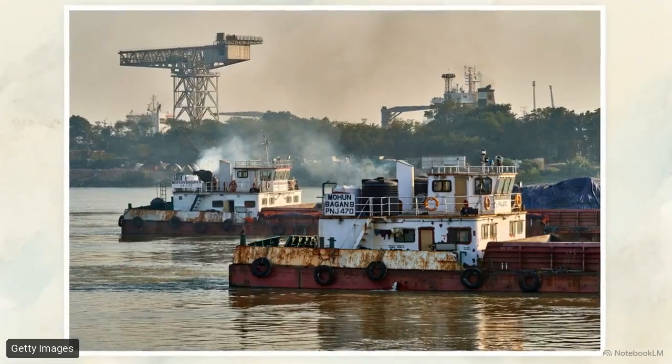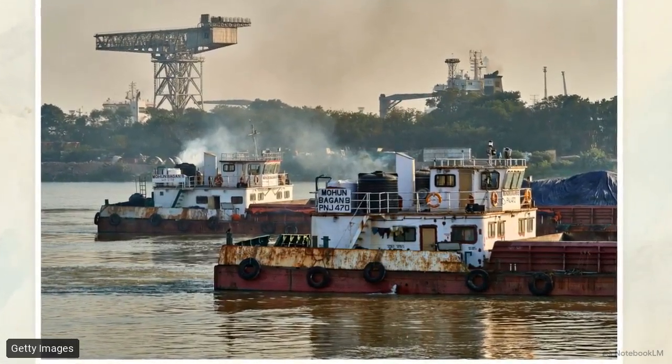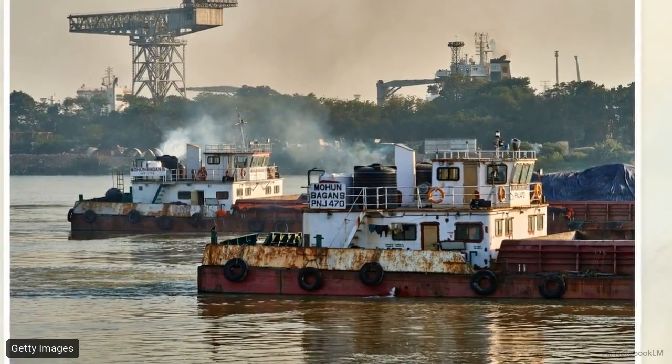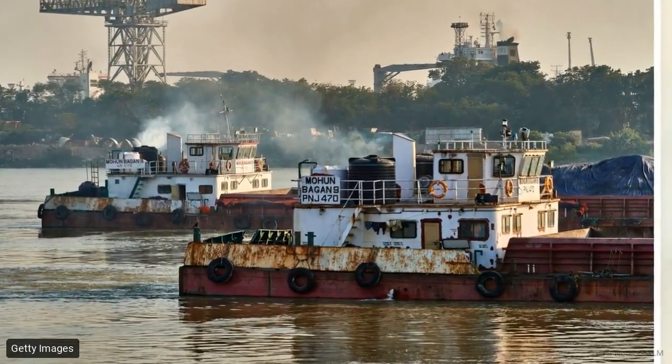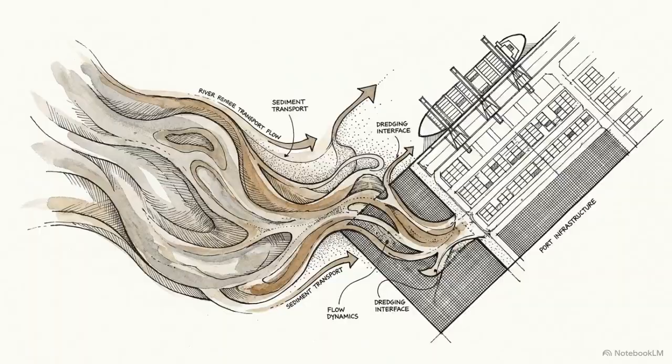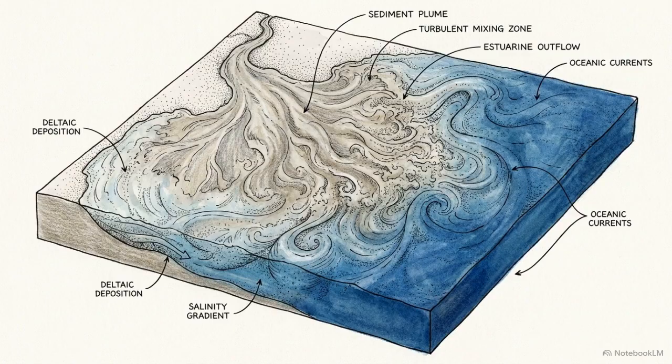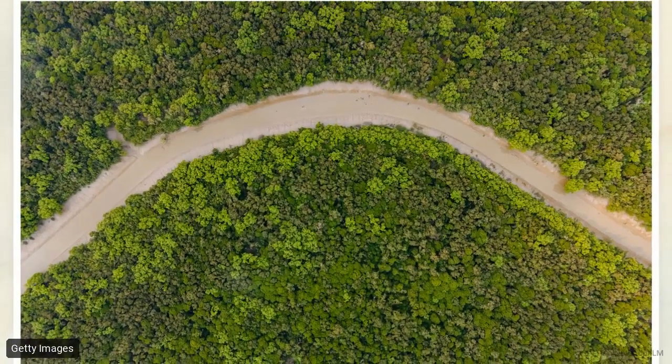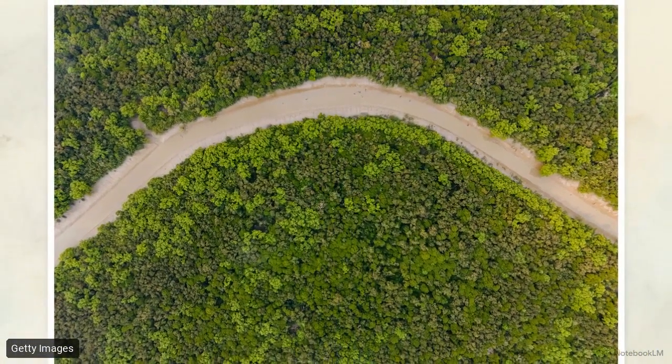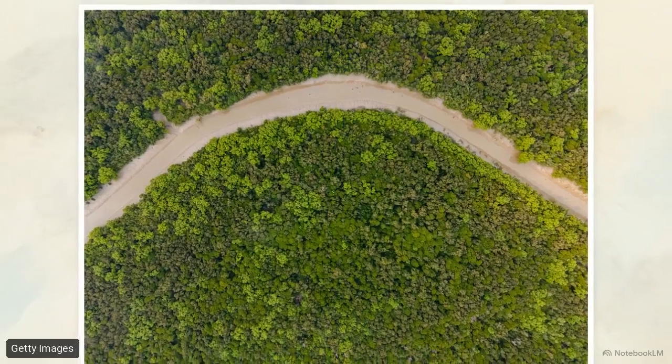Without this mechanical flush, the Hooghly would become too shallow for the heavy cargo ships that Kolkata's port depends on for economic survival. Human economy in the delta is deeply intertwined with the river's natural sediment distribution. The water and flushed sediment that survives this journey finally reaches the coastline. Here, the accumulation of Himalayan mud and sand has built the Sundarbans, the largest river delta on Earth.